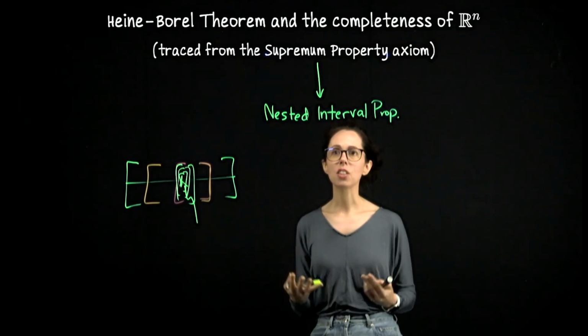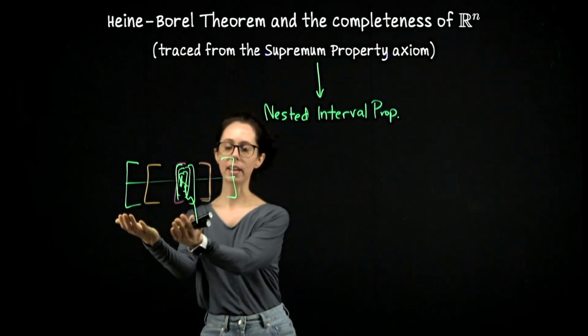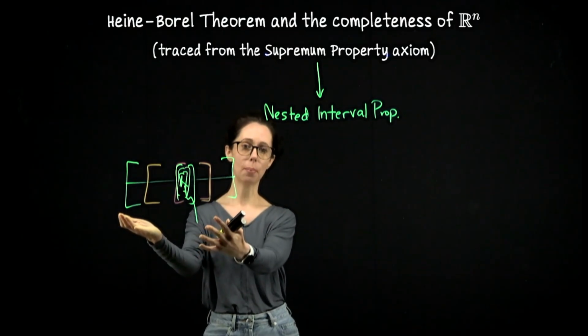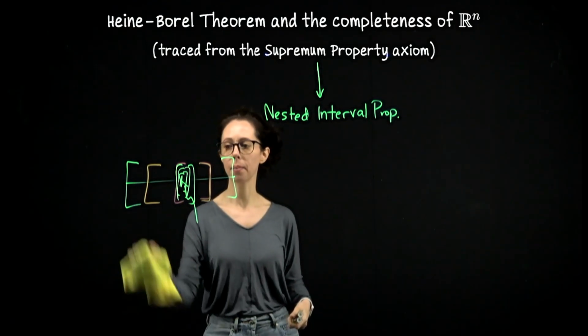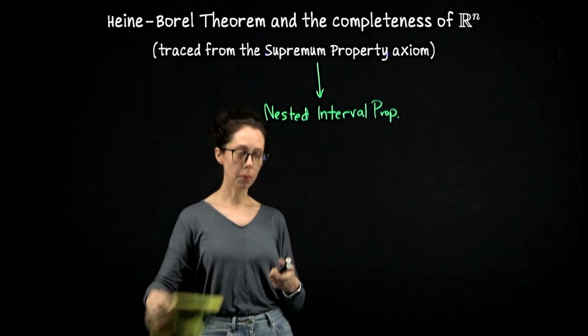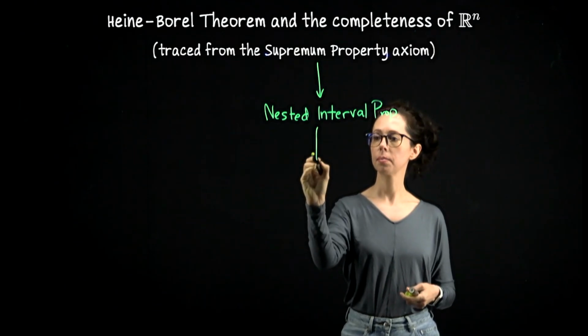That relies on assuming that, say, the set of left sides of your intervals have an upper bound and therefore a least upper bound. So it relies on the supremum property. And then the nested interval property goes into the proof of Bolzano Weierstrass on R.